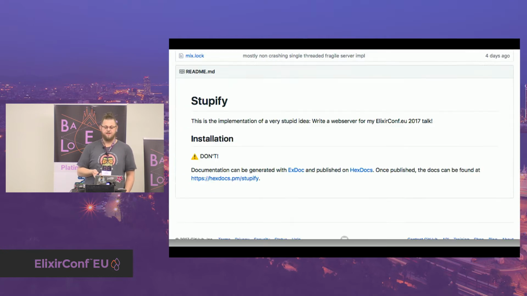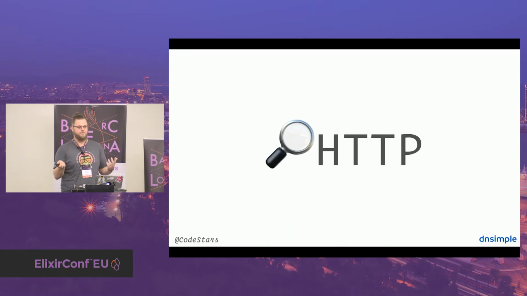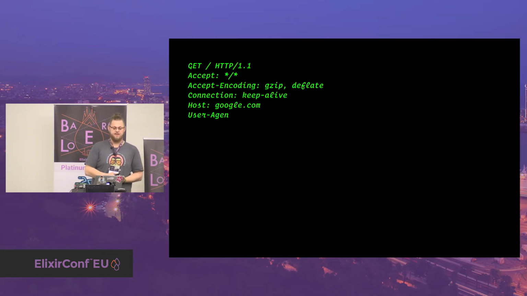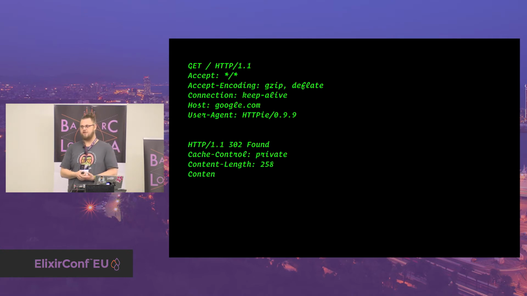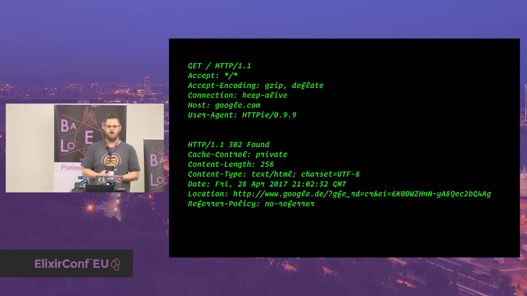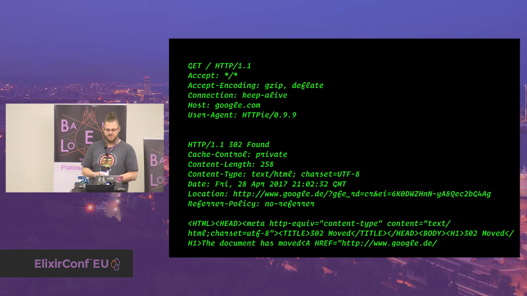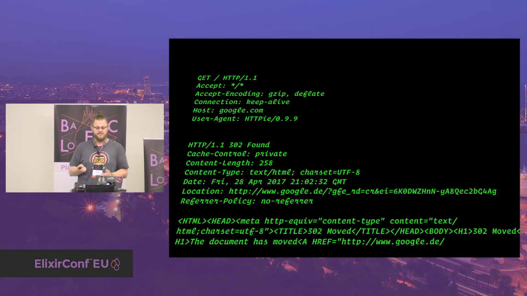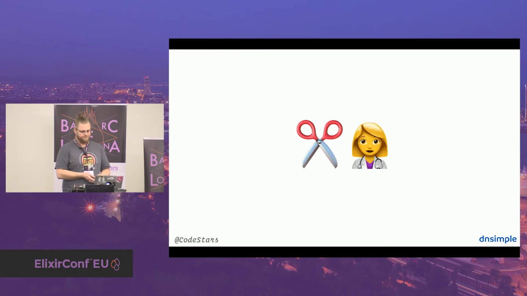So let's take a look at the HTTP protocol. Probably you might know this, but I want to just cover it really quickly so we are all on the same page. We're taking a look at HTTP 1.1. This is totally different for HTTP 2. I gave a talk at ElixirConf in Orlando last year. If you want to know more about HTTP 2, you should definitely check this out. But for the simplicity of this talk, we just stick to this protocol. It is a text-based protocol. This is what makes it so easy. And now let's dissect it and let's see what is actually in there.